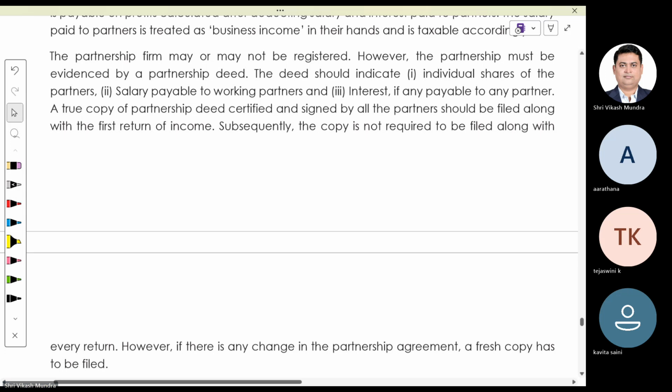Moreover, while computing the business income of a partnership firm, over and above whatever deductions they are getting, just like an individual or sole proprietorship concern, they are also eligible for two more deductions called interest on partner's capital and remuneration to partner.